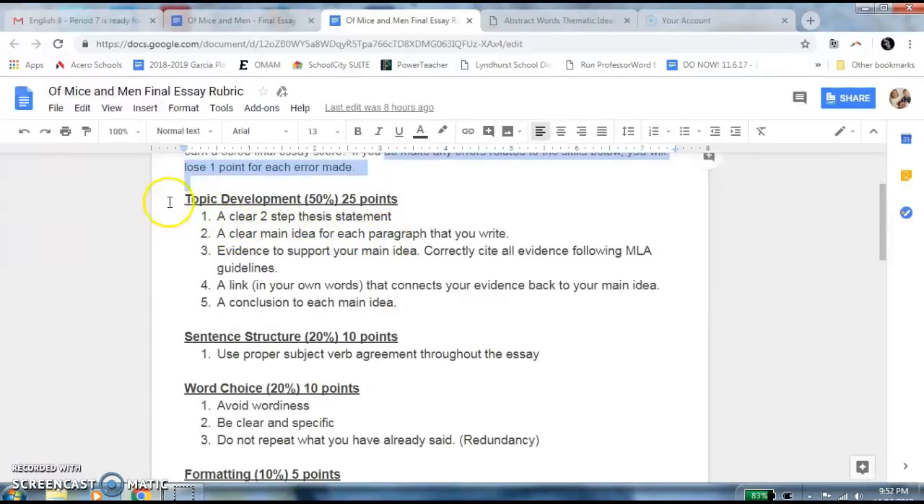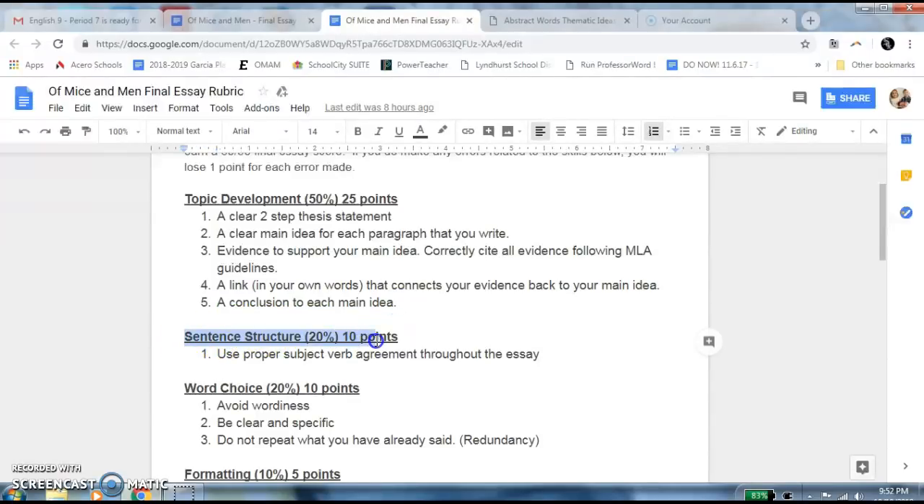So the first thing we're doing, topic development, that's worth 50% of this. It's 25 points. You should have a clear thesis statement, a clear main idea for each paragraph that you write, evidence to support that main idea, correctly citing the evidence, a link, which is in your own words, that connects your evidence back to the main idea, and a conclusion to each main idea.